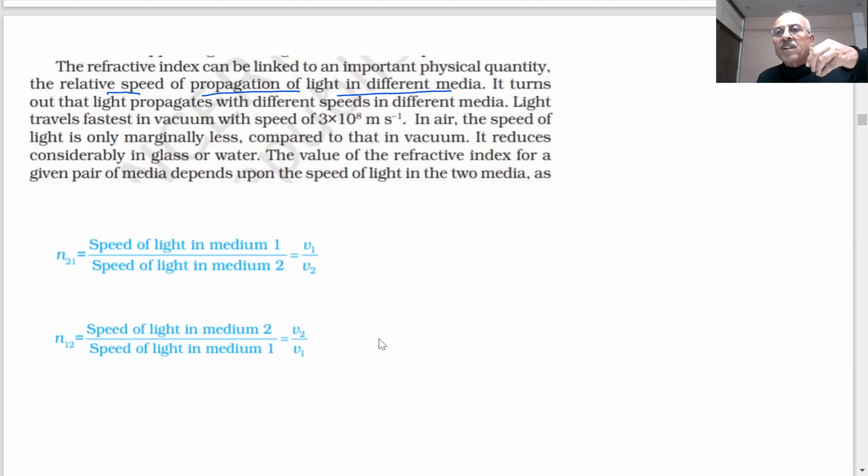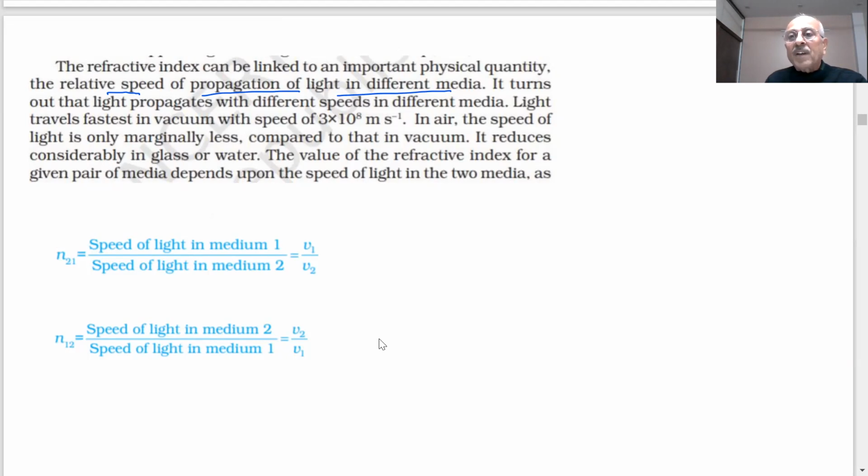Refractive index. So angle I and angle R will depend on what factor? Angle of incidence. Angle R will depend on the denser the medium, the lesser will be R. If sine R is less, then the value of refractive index will increase with that.